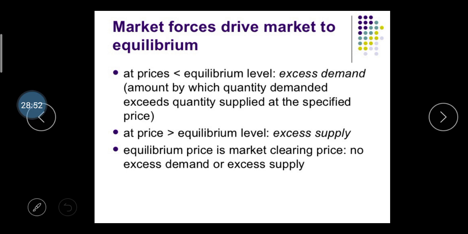Okay, then after, market forces drive the market to equilibrium. If your price is lower than the equilibrium level, then there is an excess of demand and an excess of quantity supplied. If your price is higher than the equilibrium level, then your supply is higher, and at the equilibrium level there is no excess demand and no excess supply.